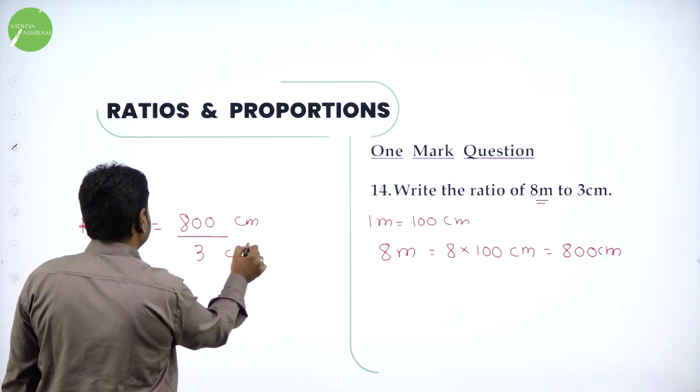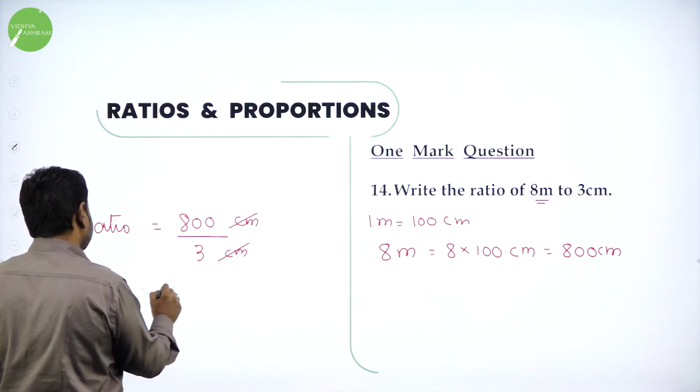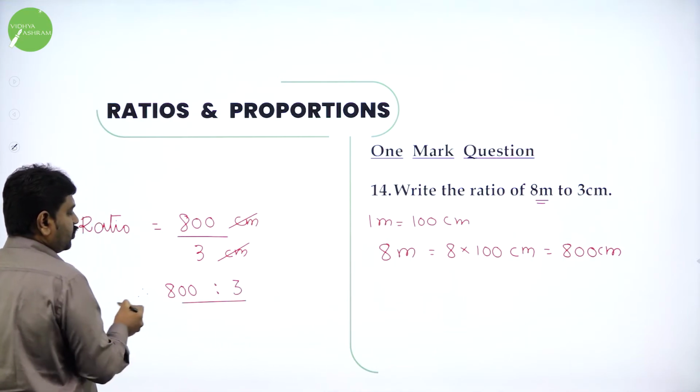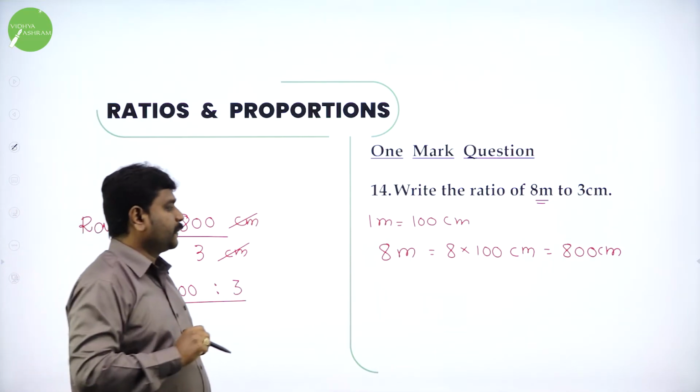Centimeter cancels. So therefore the ratio is 800:3. This is the ratio. You wanted to find the ratio, you got the ratio.